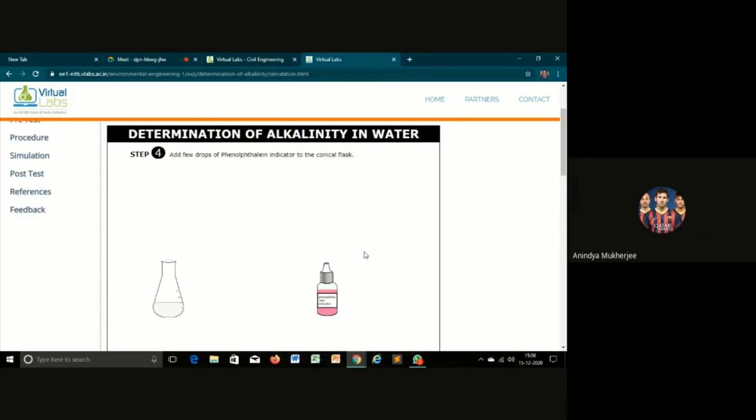Now we will add a few drops of phenolphthalein as indicator in the conical flask. Since the tap water pH is below 8.3, the color of the solution remains the same, that is colorless.